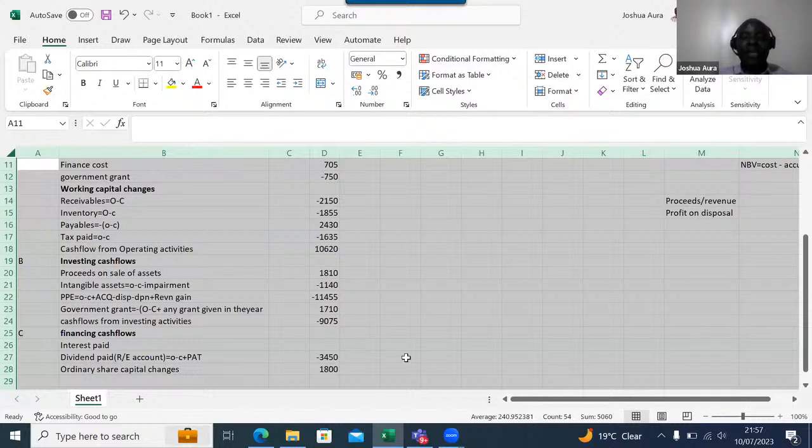So the tax paid, is there somebody who can give, not tax, but interest paid? Interest paid is how much?